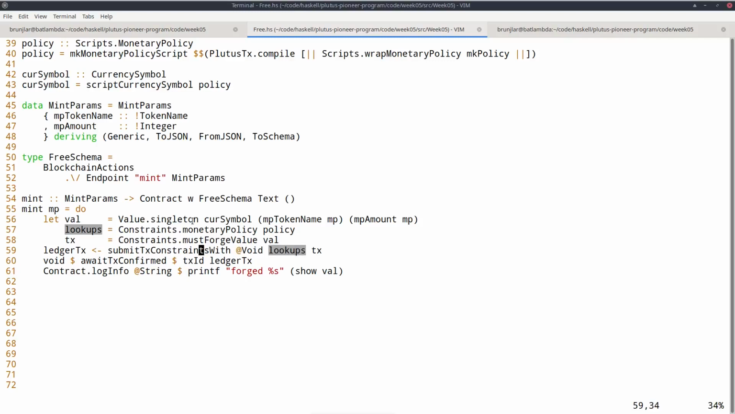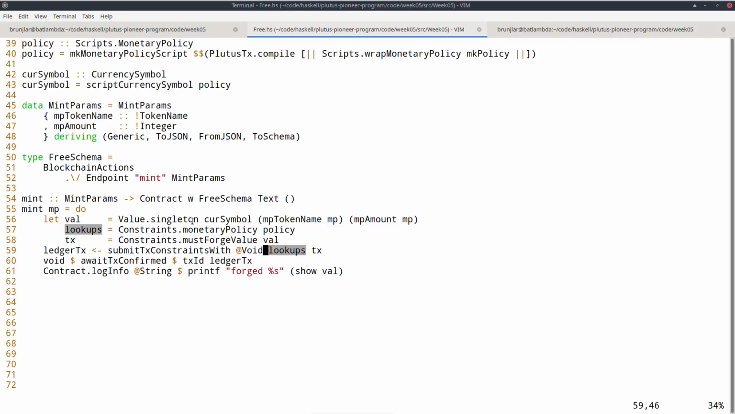And by the way, this function can also fail. For example, if we want to pay somebody but we don't have enough funds, so there are not enough UTXOs in our own wallet to cover the funds we want to spend in the transaction, it would fail. Or in this case, if we want to burn tokens, so if the amount is negative but we don't have the tokens that we want to burn in our wallet, this would also fail. So in that case, an exception would be thrown, with an error message of type text.